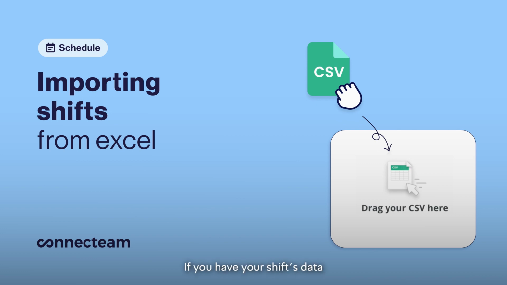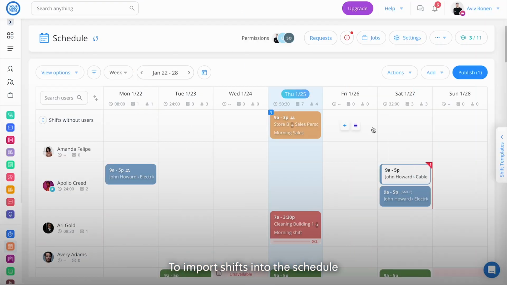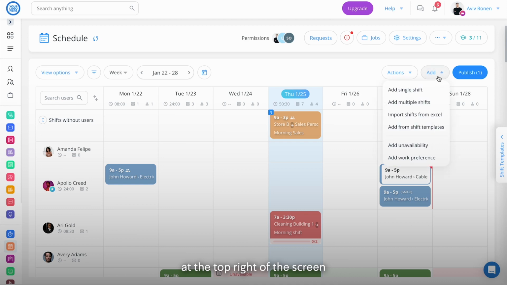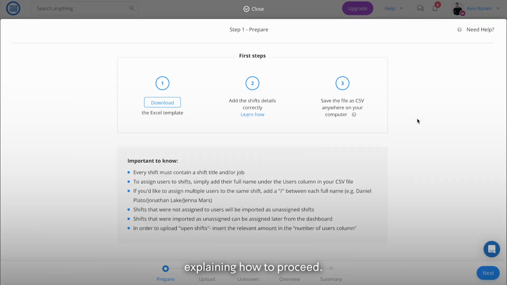If you have your shifts data already on your computer, save time by uploading it all at once to the schedule. To import shifts into the schedule, click on Add at the top right of the screen, and then Import Shifts from Excel. You'll then see a guide explaining how to proceed.